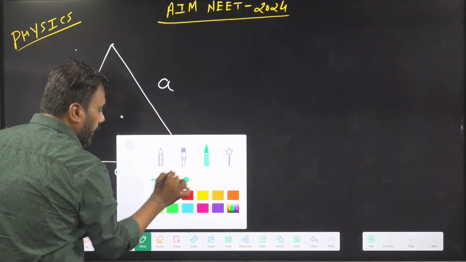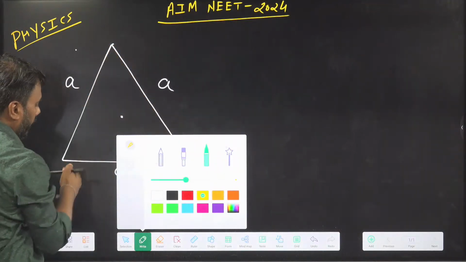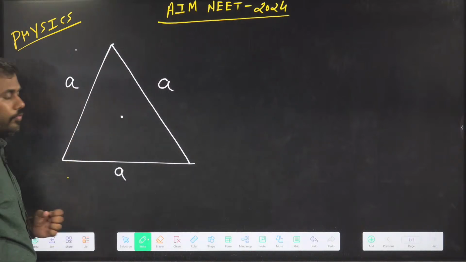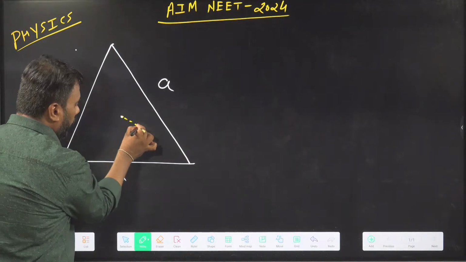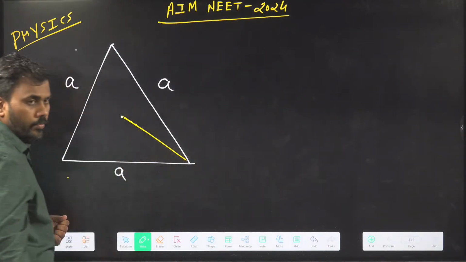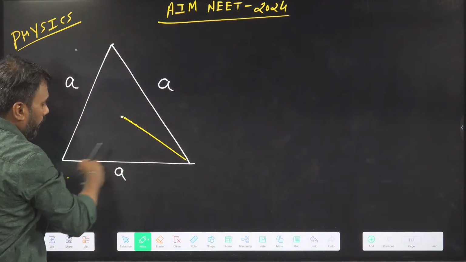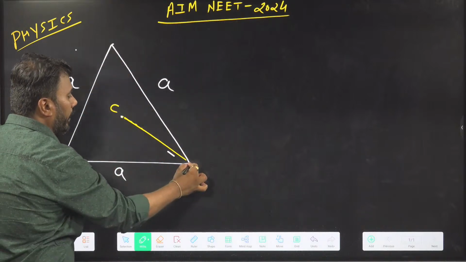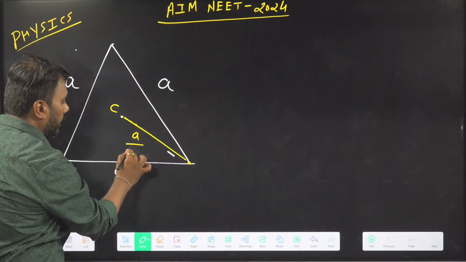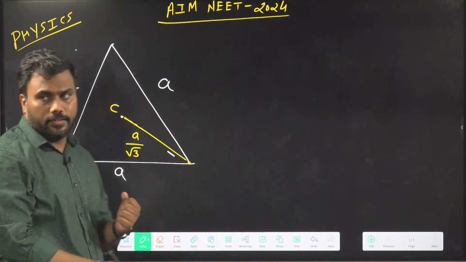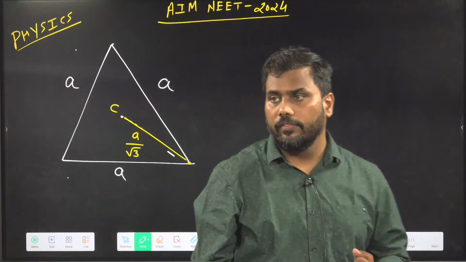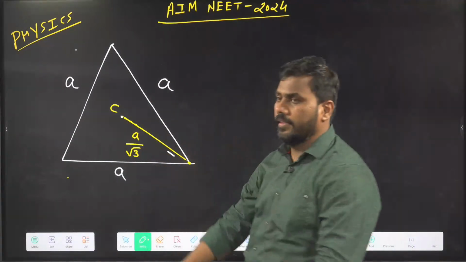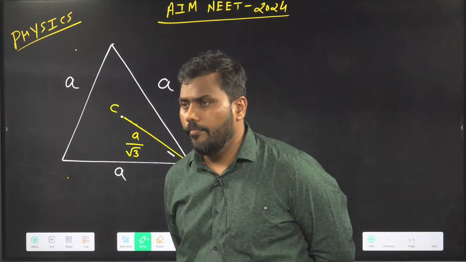Sometimes in questions, they give us charges present at the vertices of an equilateral triangle. Find the potential at the center. These kinds of questions are asked. To find the potential here, we need this distance. So for an equilateral triangle, if the side length of the triangle is A, the distance of the centroid from any vertex is A by root 3. This concept was covered in the last class. Distance of centroid from vertex is A by root 3. Is this clear?